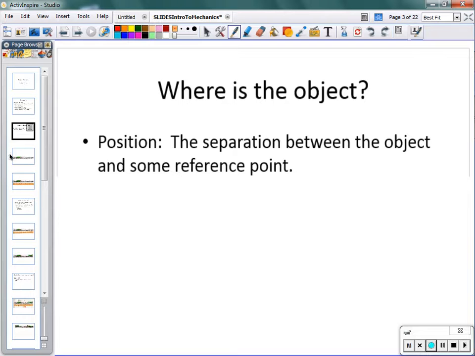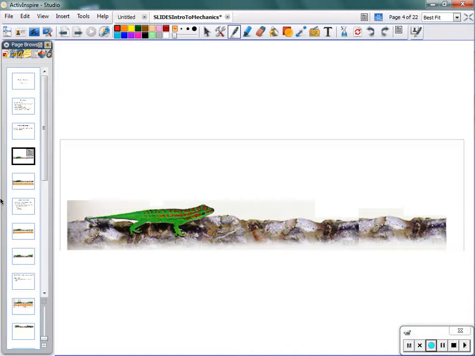So we're going to base our discussion today on this lizard. So here is a lizard sitting on a bunch of rocks. And you might think that the lizard is cool and you maybe want to tell other people about it or whatever it is, but the first question we're trying to answer is, where is that lizard? You could say, well, it's sitting on a bunch of rocks, but that doesn't provide a whole lot of context. Anybody who's not right next to you is really not going to have any idea about where that lizard is.